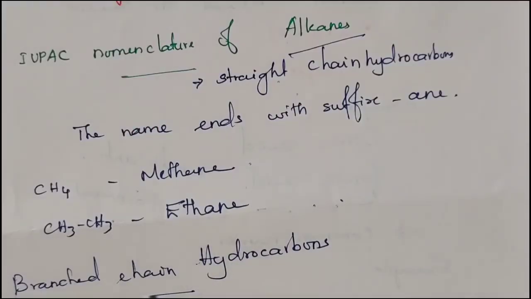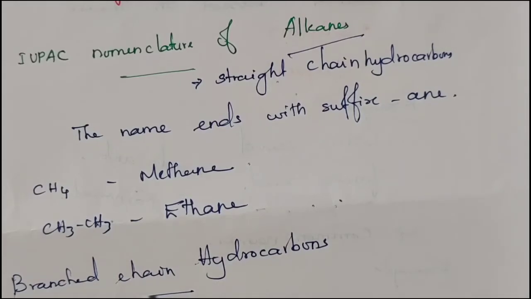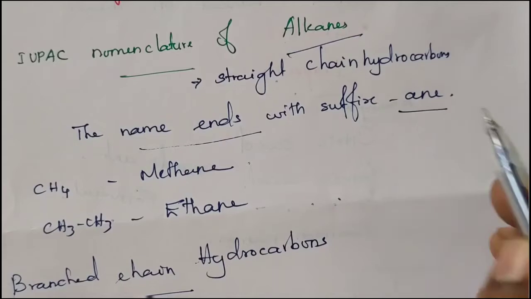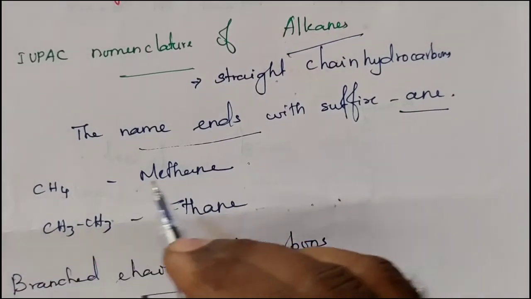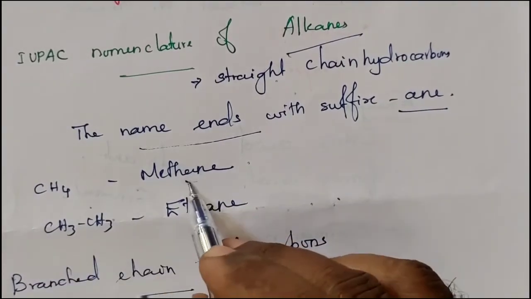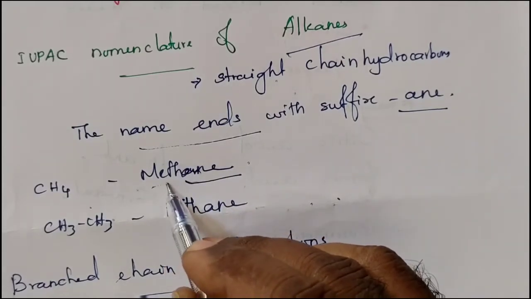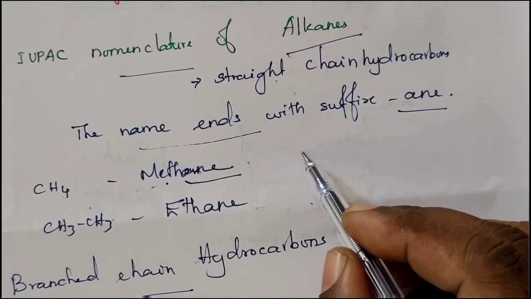Alkanes means straight-chain compounds, single bonded compounds. For these straight-chain hydrocarbons, the IUPAC system of naming ends with the suffix ANE. Example, methane, which ends with ANE. Meth means one.